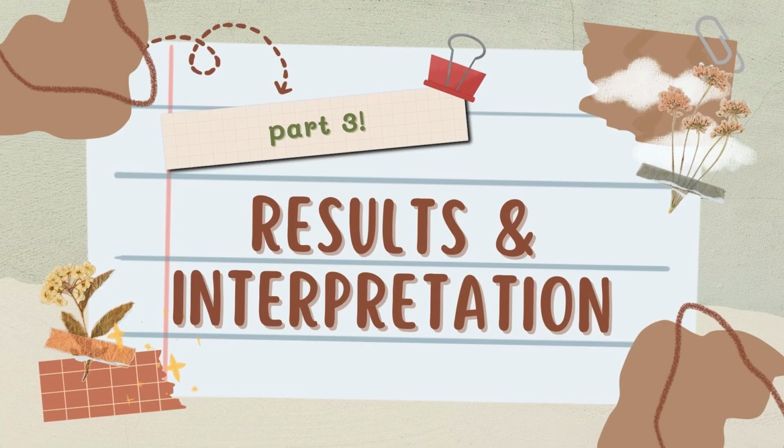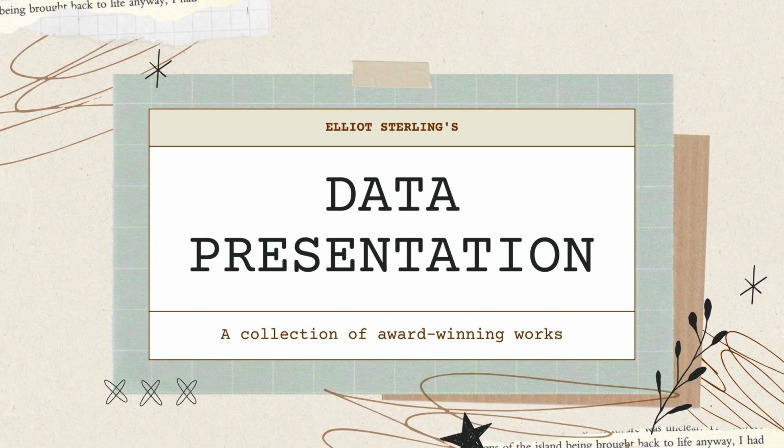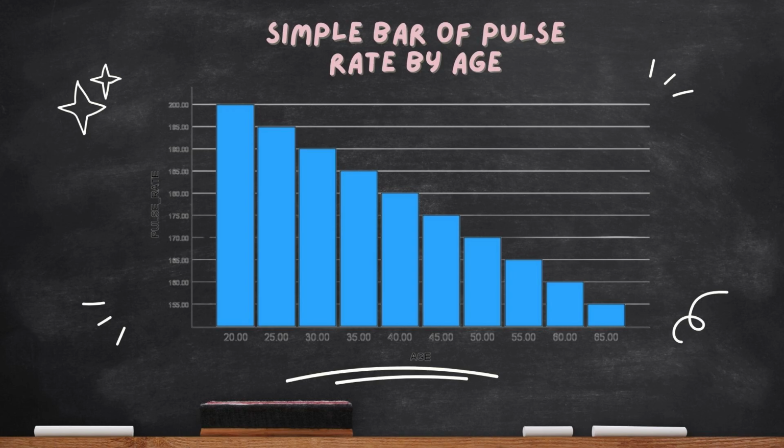I will be presenting Chapter 3, Results and Interpretations. 3.1 Data Presentations. Figure 3.1.1 and Figure 3.1.2 show the pulse rate for a person with the age of 20 to 65. Research demonstrates that the heart rates of younger and older individuals are higher. At 200 bpm, the greatest pulse rate is found in people between the ages of 20 and 25. However, those 65 years of age and older have the lowest pulse rate, which is 155 bpm.